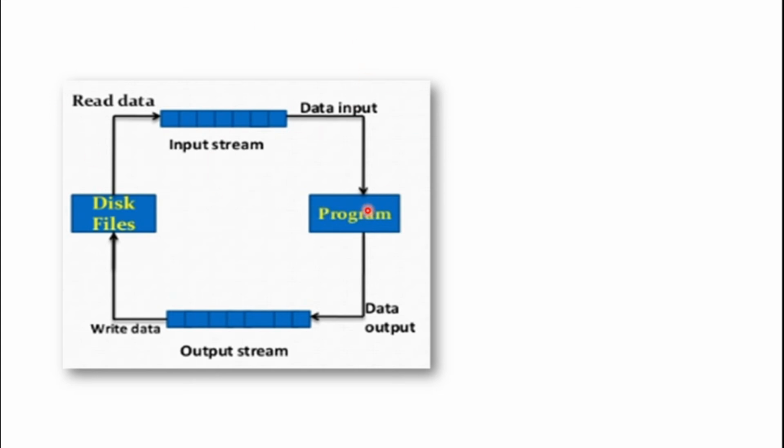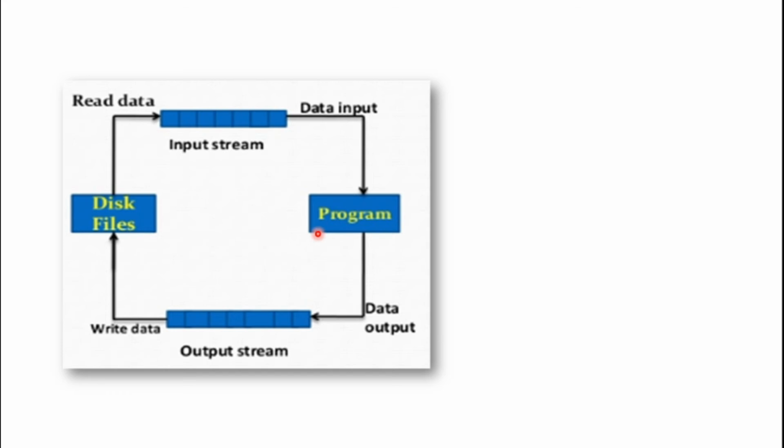The program wants to take a data input from the file. So there is an input stream which acts as a mediator between the disk files and the program, which reads data from the file and gives this data input to the program. So if we want to interact with disk files, first we need to create an input stream.